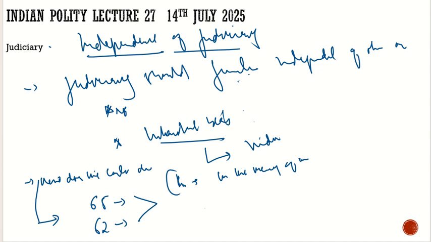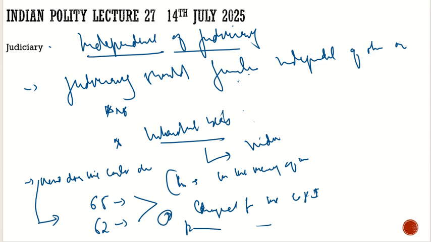The second issue which can affect your independence is the salary. For example, if your salary is decided by the parliament, and they are going to lower it or increase it, then definitely you would be favoring them. But here, your salary is charged from the Consolidated Fund of India, so that they cannot vote on it. They can discuss it, but they cannot vote on it. And also the pensions will be charged from the Consolidated Fund of India.